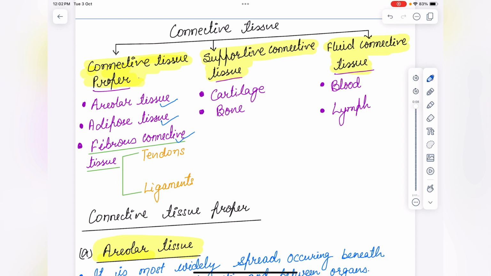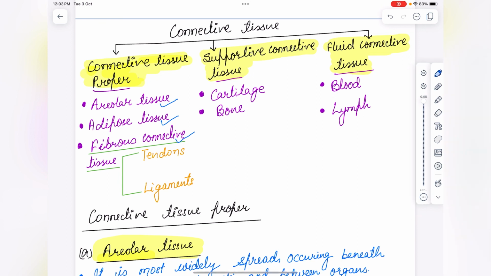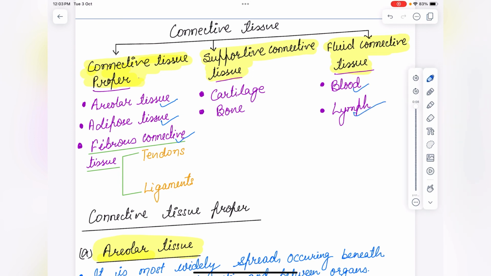In supportive connective tissue, it is of two types, that is cartilage and bone. By the name we can know that supportive means it will provide support to the body. And the third one is fluid connective tissue. In this blood and lymph will come. So we'll start with the connective tissue proper.